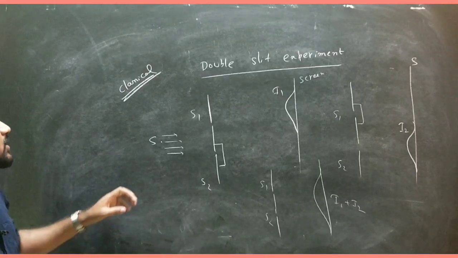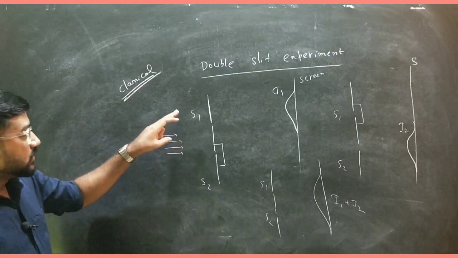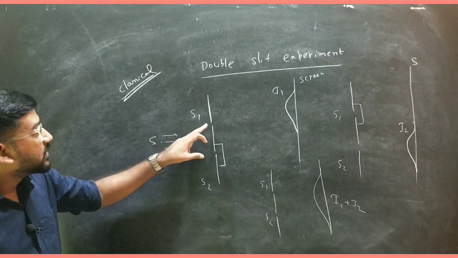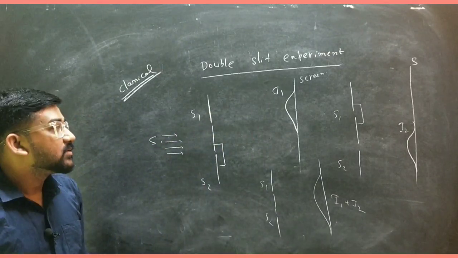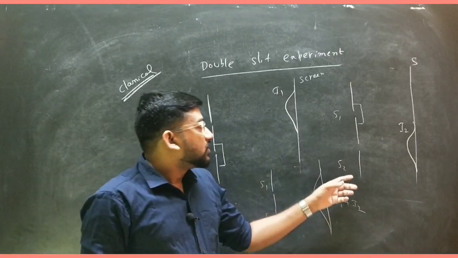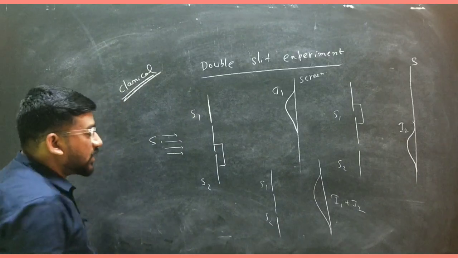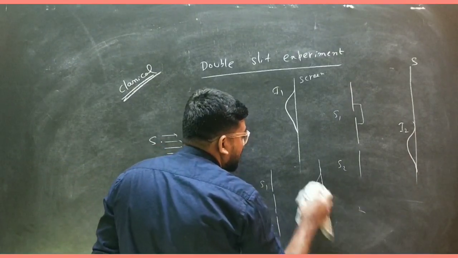But if you take a source of light here, something like a wave source, okay, then what will happen? In classical physics, if you allow the light to pass through the slit S1, you will get this intensity pattern, and if you open the slit S2, you will get this intensity pattern also. But if you open both, then you will get an interference pattern, which is something different.